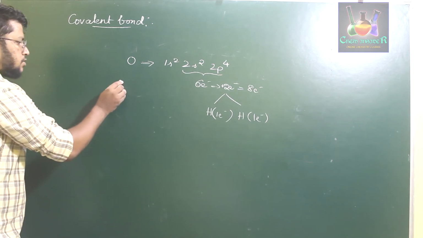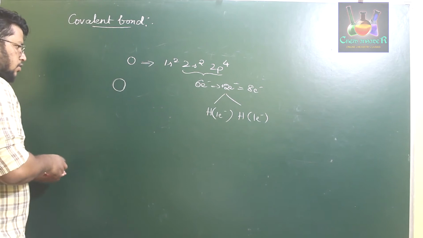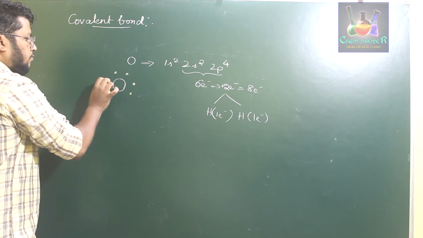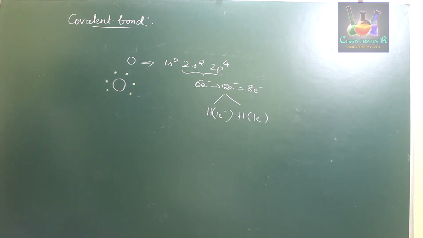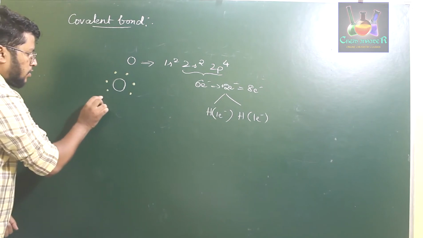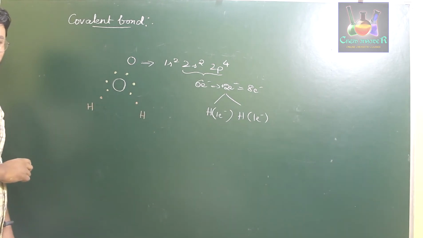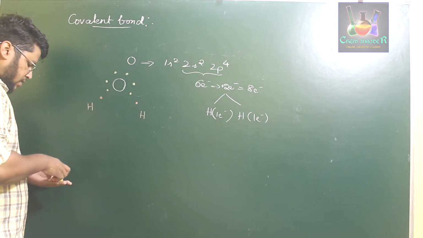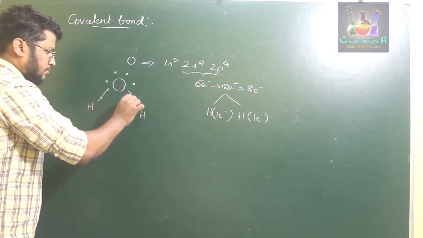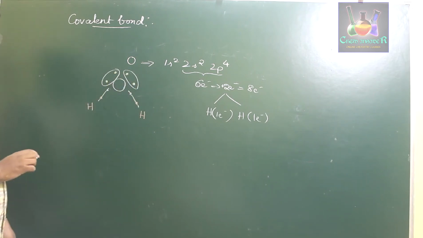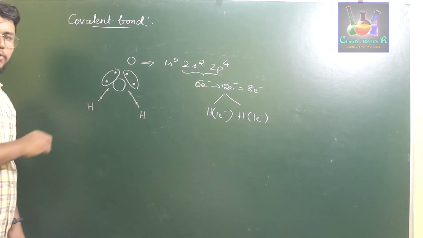So if you write the structure of oxygen with 6 electrons in its valence shell, 1, 2, 3, 4, 5, 6, each hydrogen shares 1 electron with oxygen to form a bond. It is drawn like this. And these 2 electrons which are not bonded with any atom are called the lone pair of electrons. We'll come to that later. First we just discussed the covalent bond. So this is how a covalent bond forms.